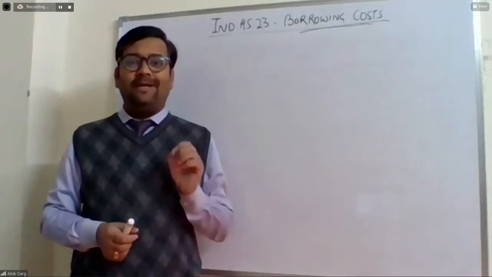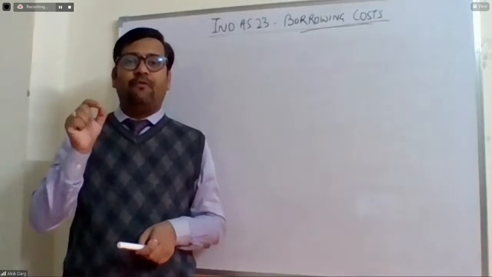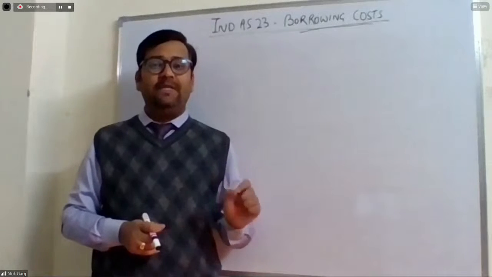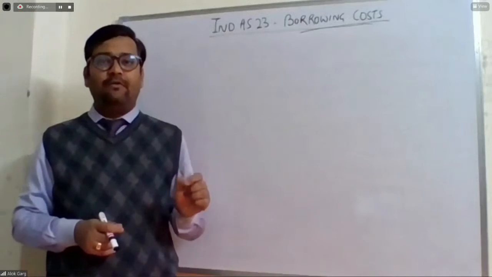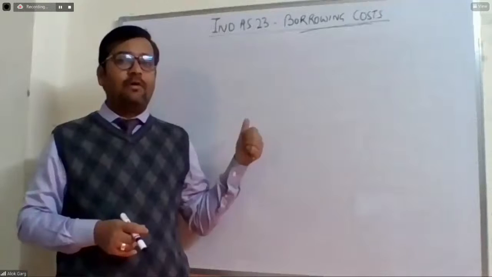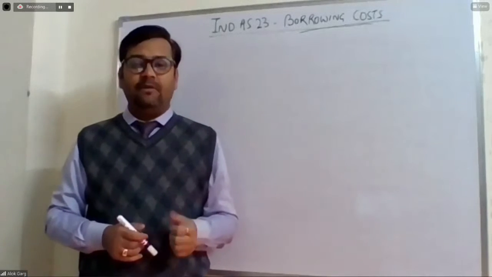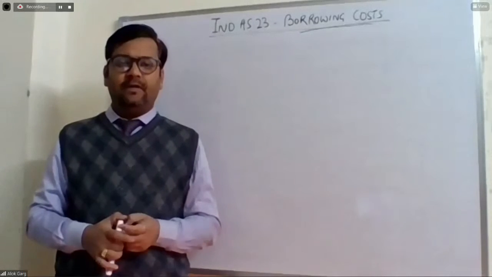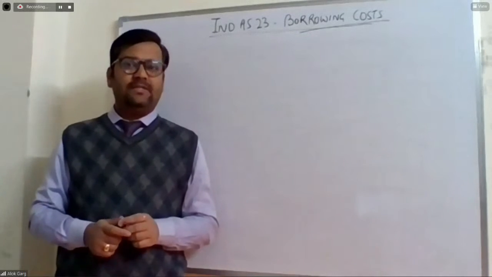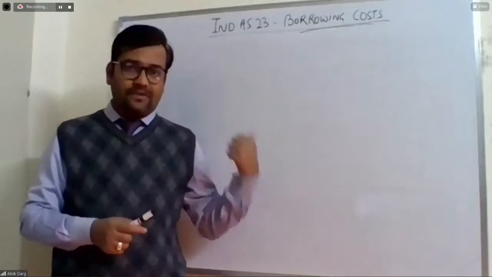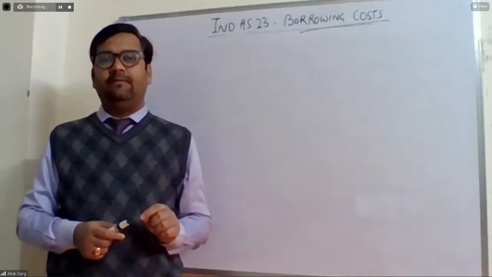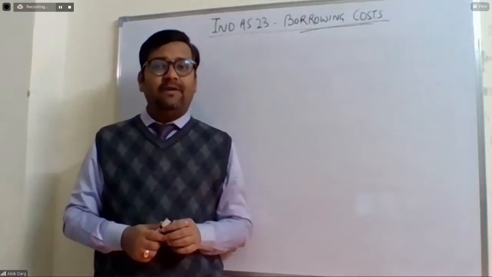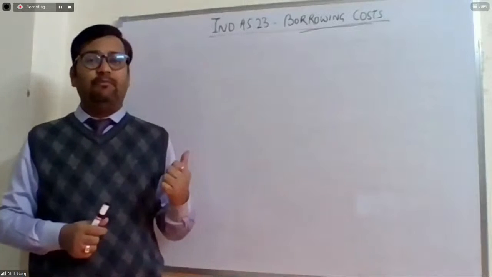What does it mean? It means borrowing cost should form part of the cost of the asset. So we are going to discuss one more asset related standard. So far, we have discussed Ind AS 16 Property, Plant and Equipment, Ind AS 38 Intangible Assets, Ind AS 36 Impairment of Assets, Ind AS 40 Investment Property, then yesterday Ind AS 2 Inventories, and now it is Ind AS 23 Borrowing Cost.